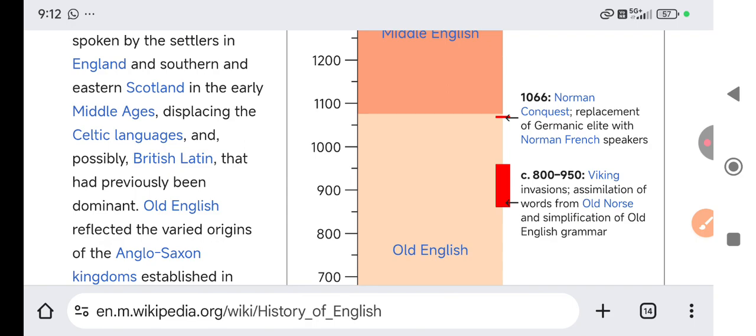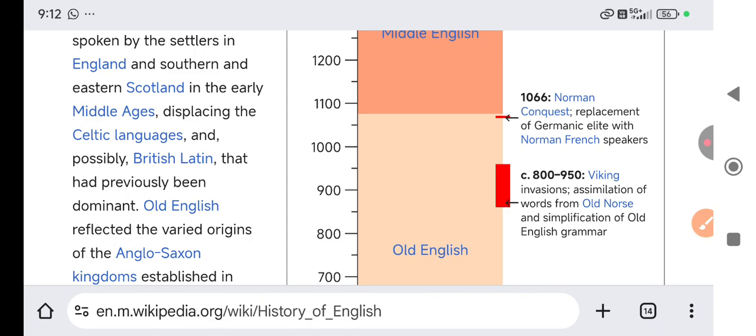Why? Because Viking invaders came, and Viking invaders were very cruel. There was even one term, I remember, blood eagle punishment or something. So they were very cruel, and they used to give very severe punishment to foes, to enemies.